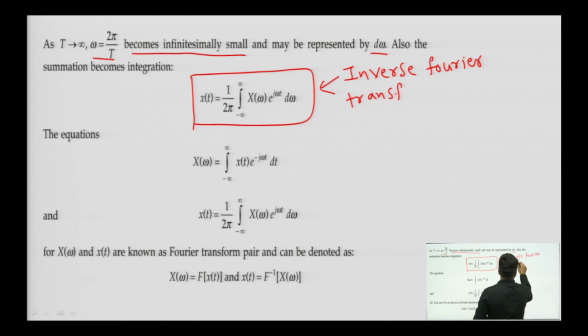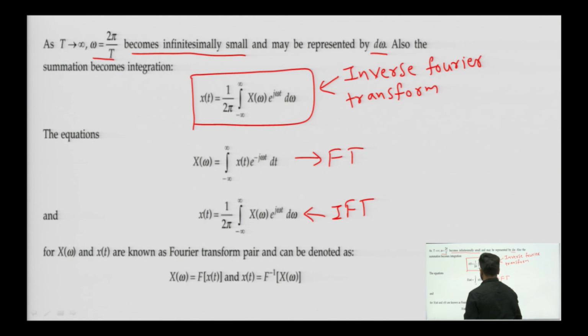With the help of the inverse Fourier transform formula, we can move our domain from frequency domain to time domain again. So, now this is the formula for Fourier transform, and we have now the formula for inverse Fourier transform. To move from X of omega to x of t, we need inverse Fourier transform, and from x of t to X of omega we need Fourier transform, and they are known as a Fourier transform pair, which can be denoted in this manner. So, this is our definition of Fourier transform or evaluation of Fourier transform.